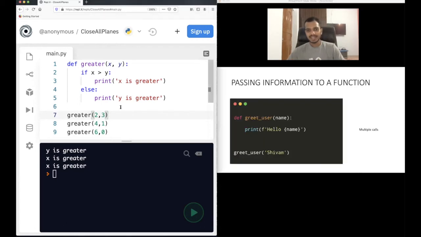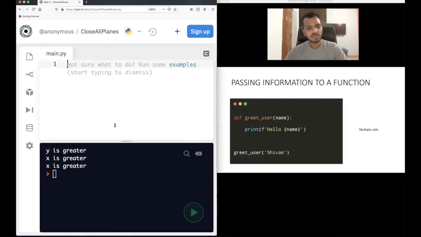Now let's come to this part: how to pass information to a function. I have already given this example, but I will explain it now. Let me write this program here. A new program.